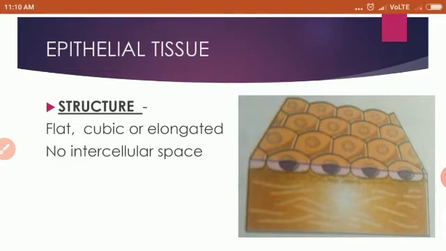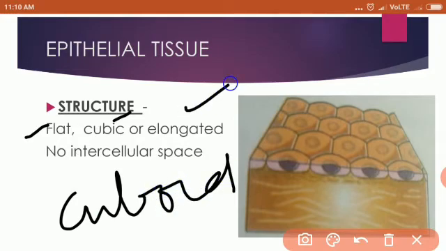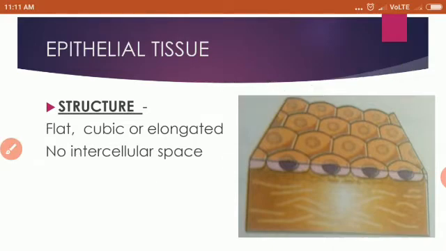Okay, so first we will be learning about structure. In structure, they can be either flat, cubic, or we can say cuboid in shape, or elongated, meaning columnar in shape. Elongated means, you know, lengthy, like columns. And intercellular space in epithelial tissues is not there, and if there, it is very little. It is just like no intercellular space. Now you are clear about the structure of epithelial tissue.